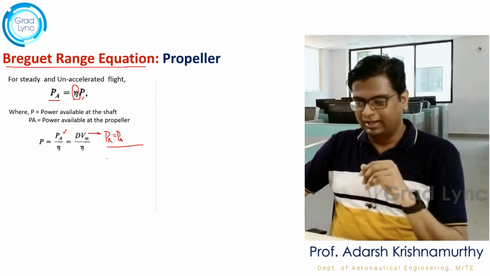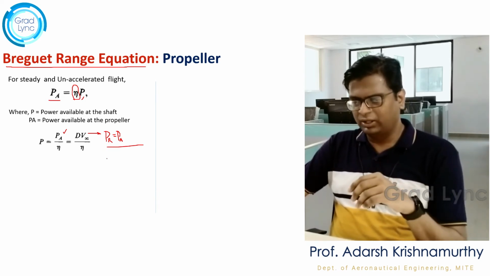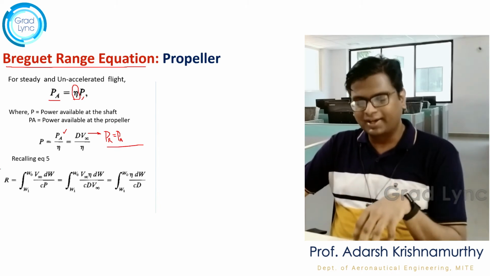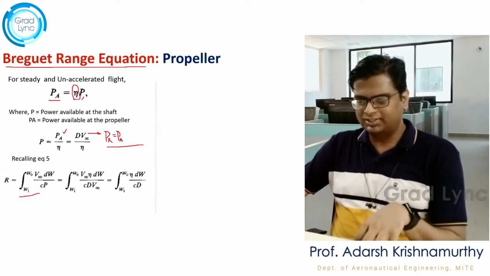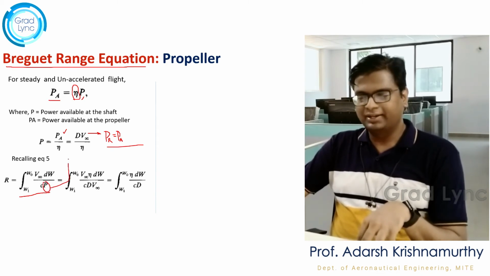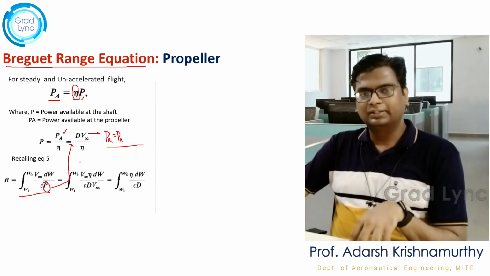Understood? Right. Now let's recall equation number 5, which states that the range is equal to the integral from W1 to W0 of V infinity dW by C into P. Clear? Now here I am going to replace the P in the denominator by drag into velocity divided by the propeller efficiency.